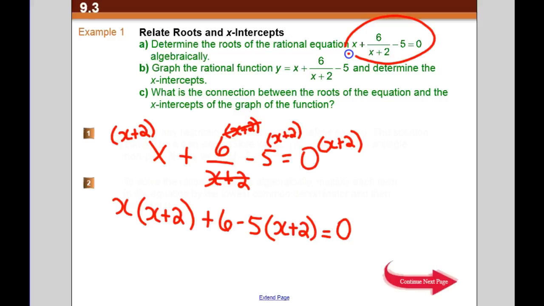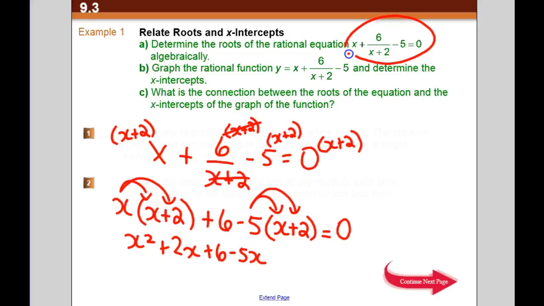Now we have a simpler equation because there's no denominator, so we will just distribute in. So x times x is x squared, x times 2 is 2x, and we have plus 6, and then we distribute the minus 5 in, so minus 5 times x is minus 5x, and minus 5 times 2 is minus 10, equals 0.